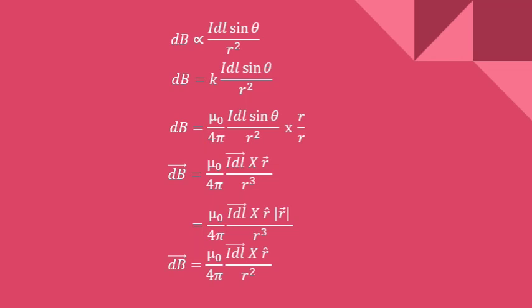So here the proportional constant can be introduced as k. So dB is equal to k I dl sin theta by r squared, where k is equal to mu naught by 4 pi. Mu naught is the permeability of free space. So that is the constant for free space, and 1 by 4 pi is the constant for unit direction. Permeability of free space is the ability of the material to allow the magnetic lines of force to pass through it. So all materials are not going to allow the same amount of magnetic lines to pass through them.